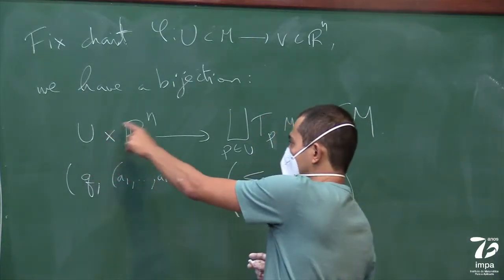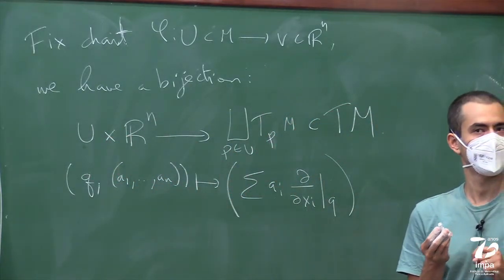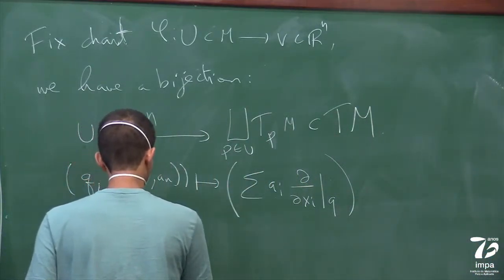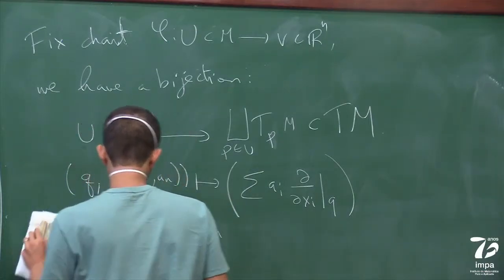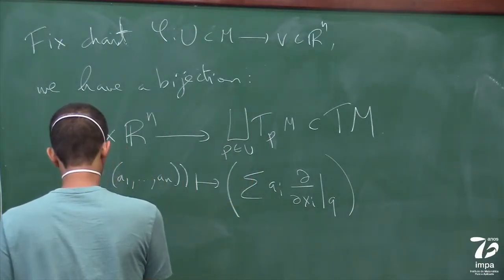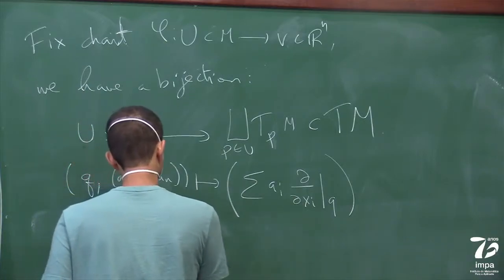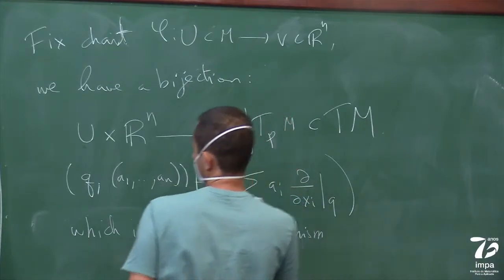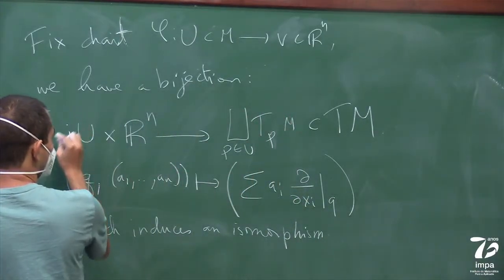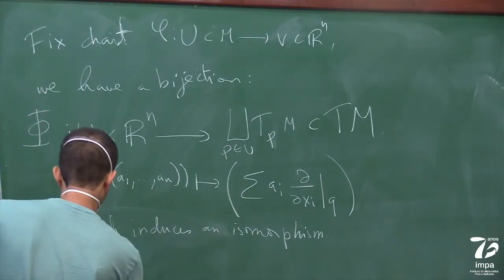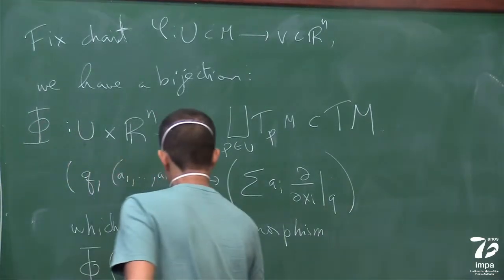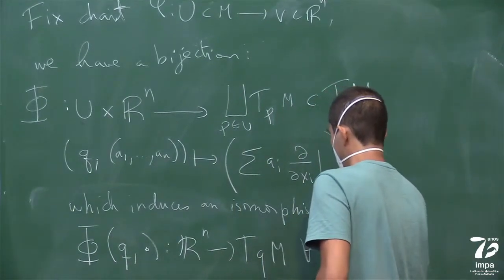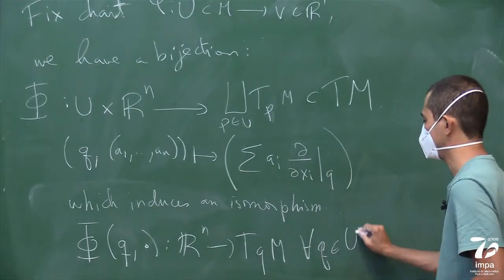If you fix the point q, this is an isomorphism. So if I call this capital Phi, this induces an isomorphism Phi_q that goes from R^n to T_qM for every q in U.